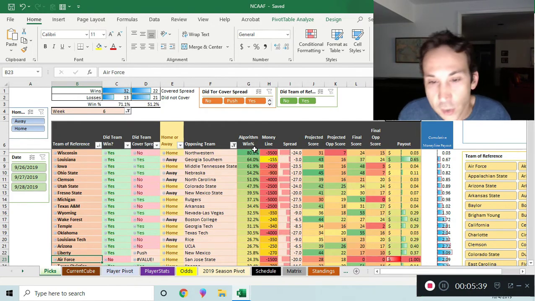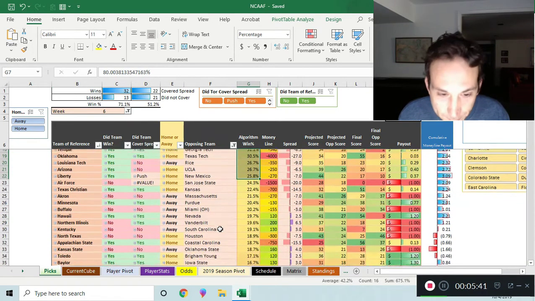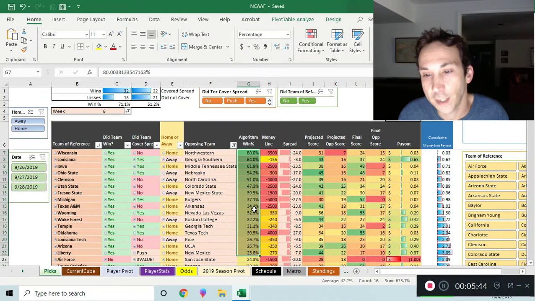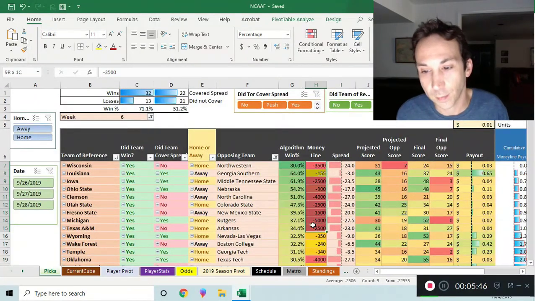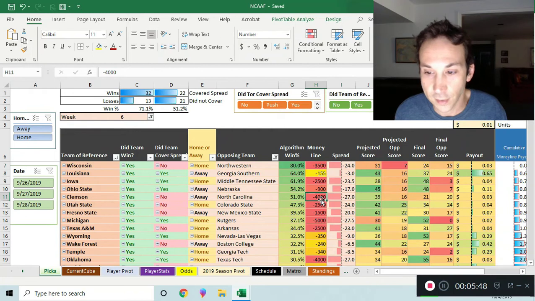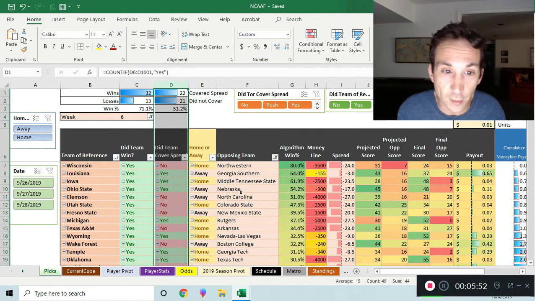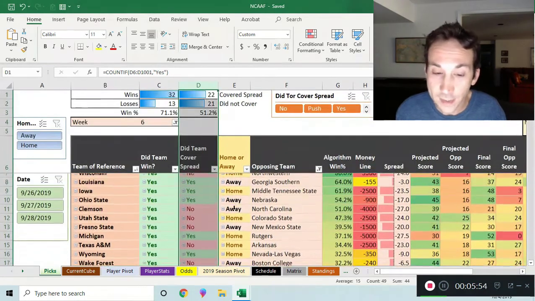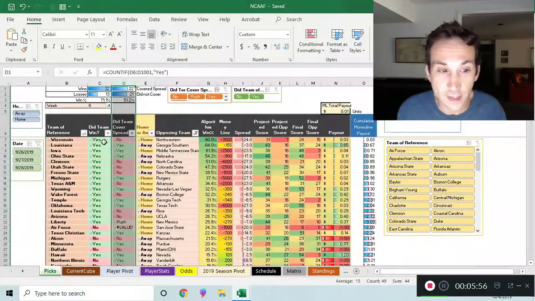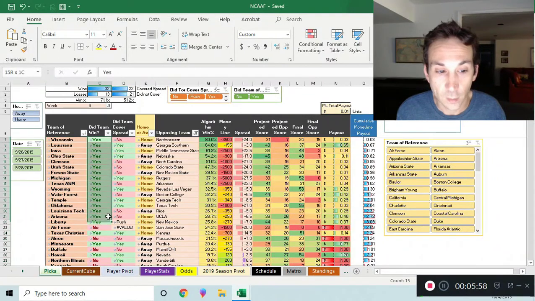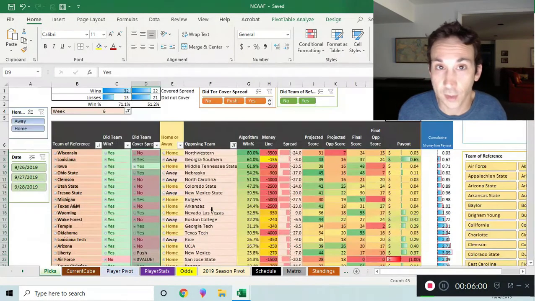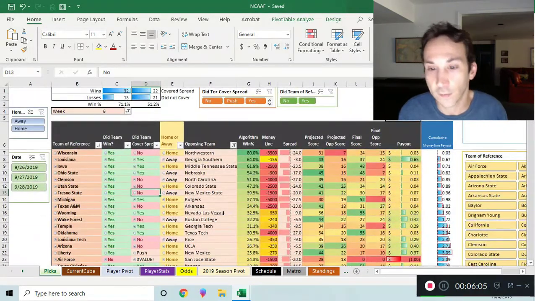So we sorted by descending here, right? Well, that's helpful, except as we're mentioning, there are not a lot of these games that you can play because the lines are terrible. And as you can see, when it comes to whether the team covers the spread or not, it's not as consistent as all this green right here. We're not hitting 16 of the covering the spreads in a row, right? There's a lot of no's in here. So that's why I like to stay away from that and just go with money line, because I think teams try to win games.